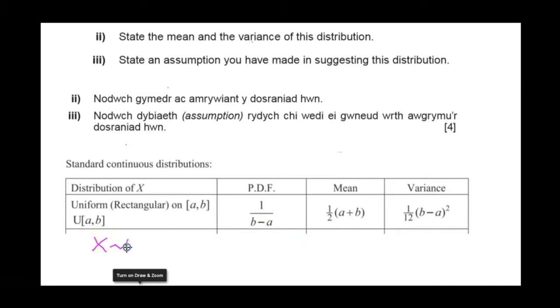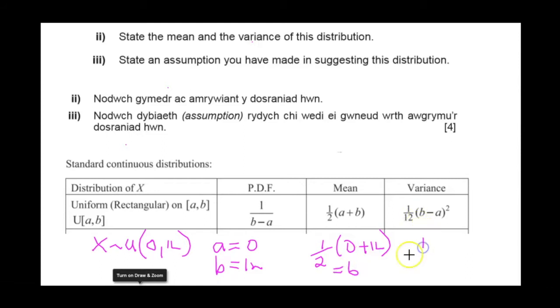X was uniform over the interval 0 to 12. So a is equal to 0 and b is equal to 12. So the mean is half of 0 plus 12, which is 6.